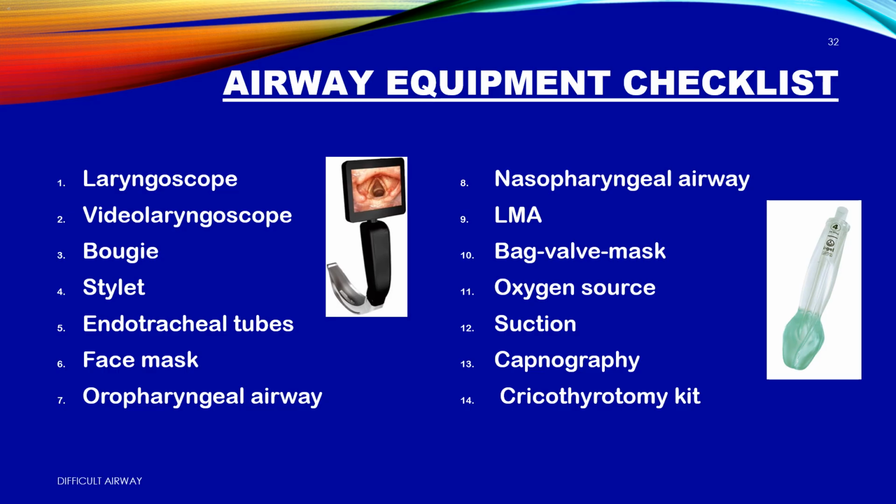Apneic oxygenation. 12. Suction. Blood and vomit don't intubate themselves. 13. Capnography. If there's no CO2, you're in the wrong hole. For the last resort. 14. Cricothyrotomy kit. CICO. Scalpel, bougie, 6.0 tube.